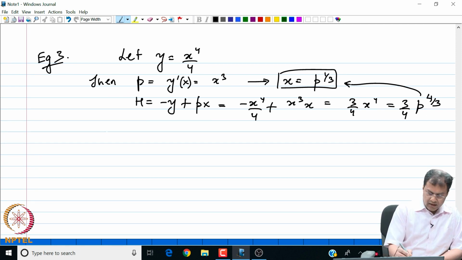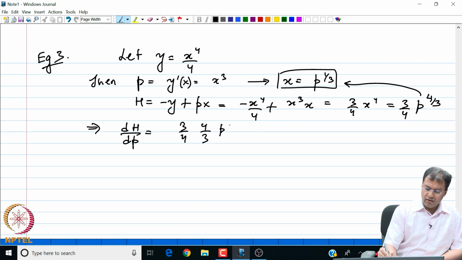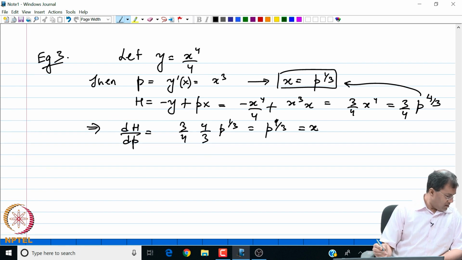Okay. So, then let us see what happens to del h del p. So, del h del p. So, h is completely in terms of p. So, del h del p is 3 by 4 times 4 by 3 times p to the power 1 by 3, which is p to the power 1 by 3, which is also equal to x, right.